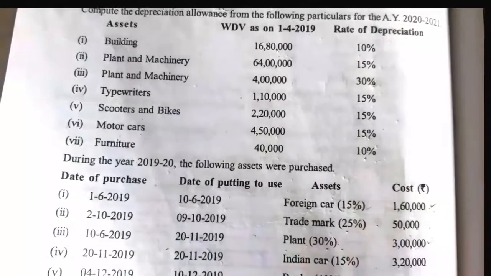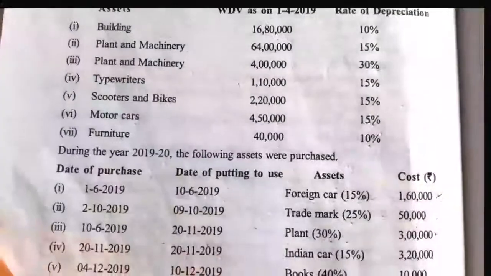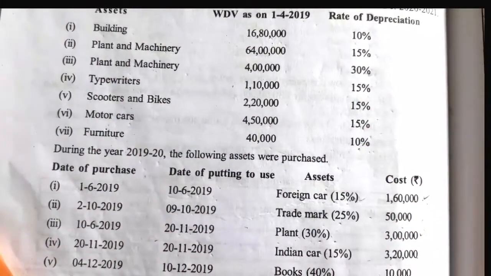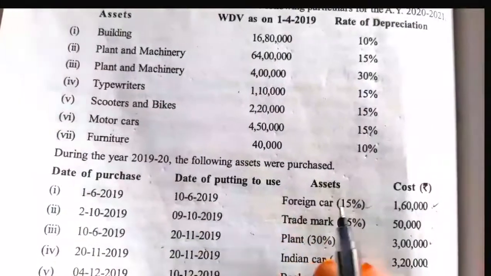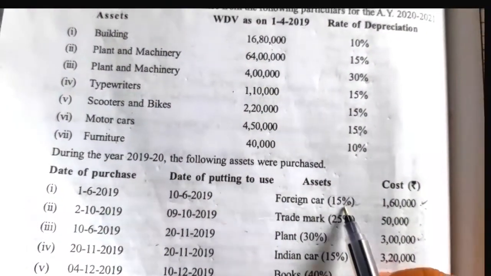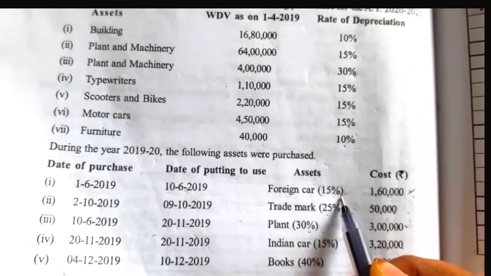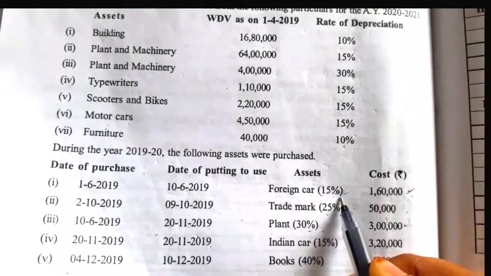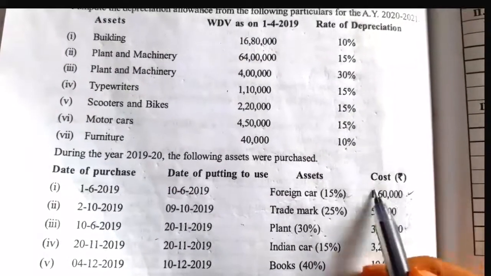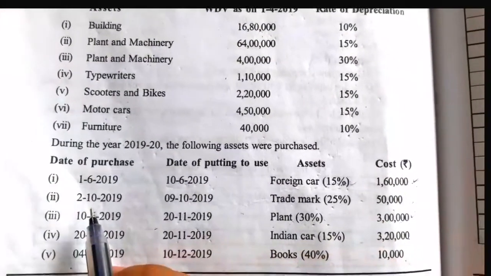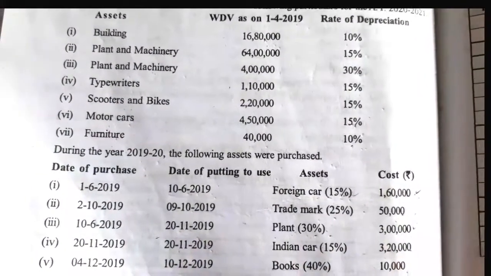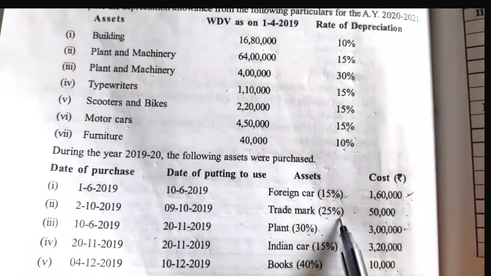From June means we have to charge full depreciation as it is used in the business for more than 180 days. In the case of foreign car, 15%, it comes under plant and machinery. So we have to charge, along with the normal depreciation, additional depreciation also on this value 1,60,000. Next, second asset purchased is trademark, 25% rated.